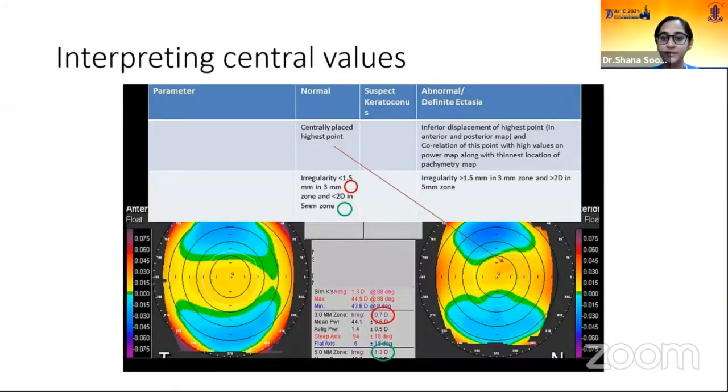Moving on, let's start interpreting the central values. Like I said, the centrally placed highest point is very important, because in keratoconus, the displacement of the ectatic area is inferior or inferotemporal.